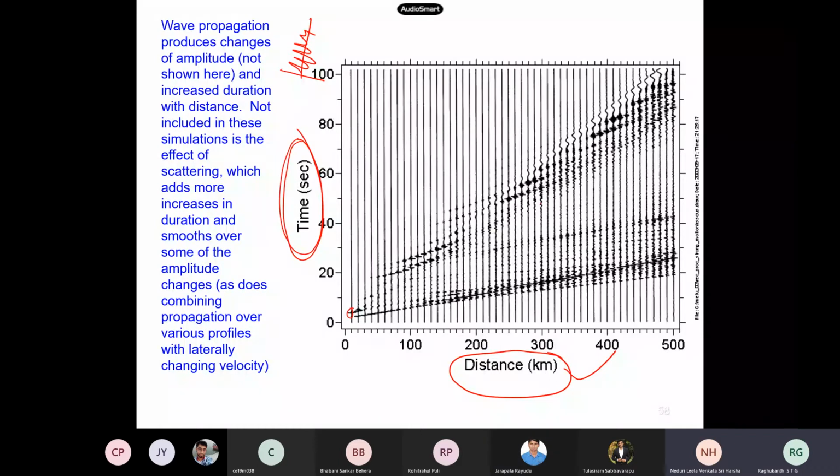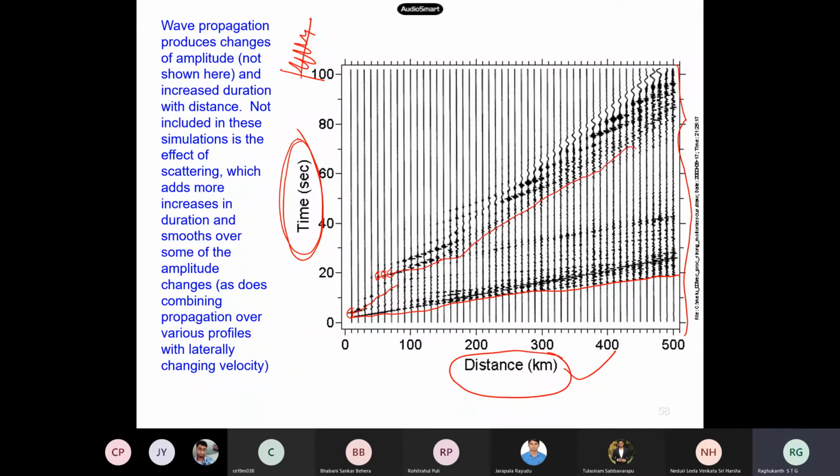Now you can identify some patterns here. When far away, at 500 kilometer distance, duration has increased actually. But you can see so many phases, right? See here, small, you followed, this peak. So you have one line here, that is the starting time or whatever you have. Apart from that, you also have these extra waves coming into the picture.